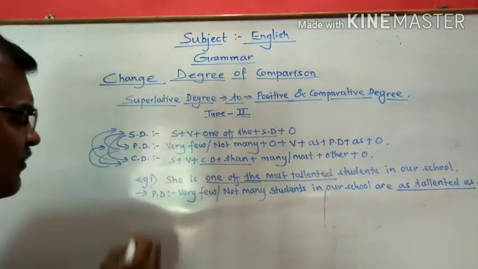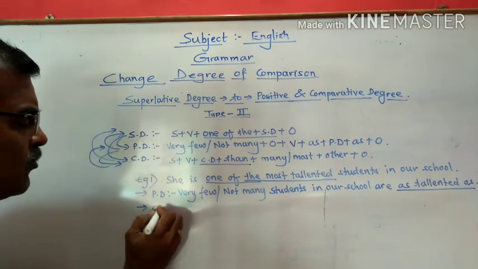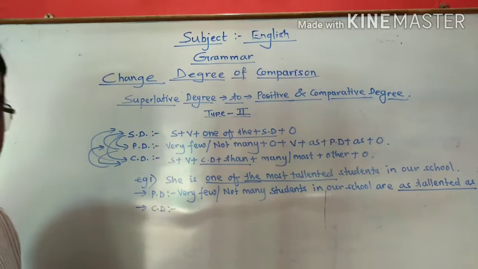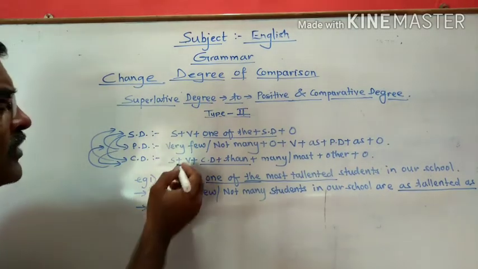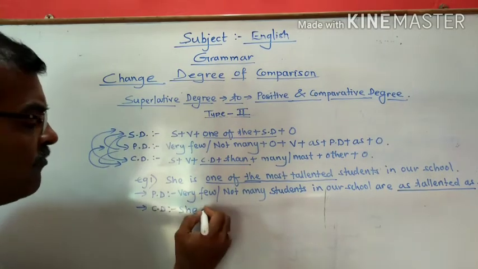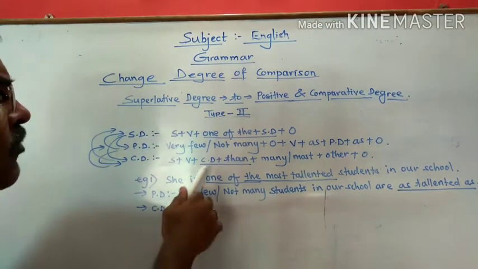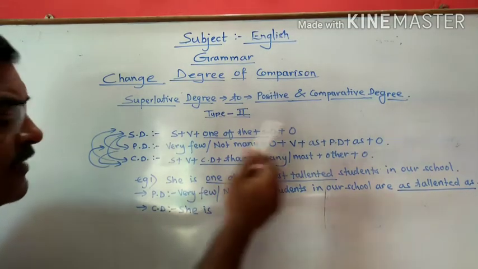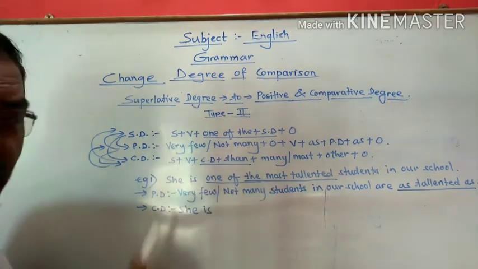Now same sentence we have to change it into comparative degree. Now let us see how we have to change it into comparative degree. Again the same sentence will begin with subject. Subject is she. Then we have got the verb. What is the verb? Verb is. Now one of the most talented, it will be removed with comparative degree plus than. Now what is the comparative degree of the most talented?